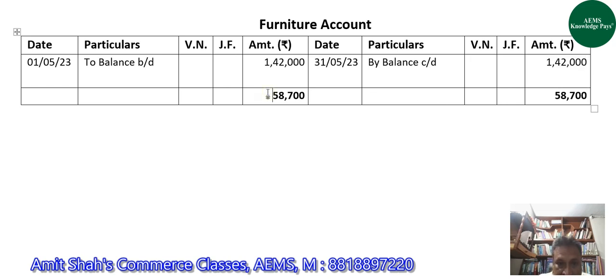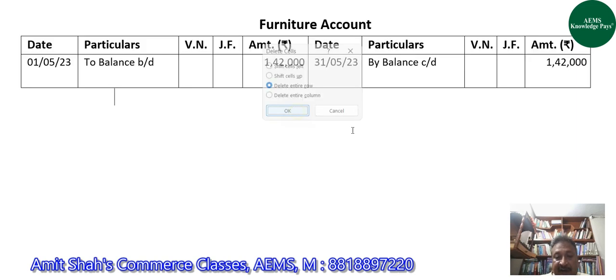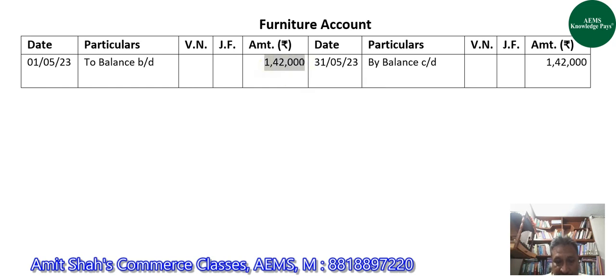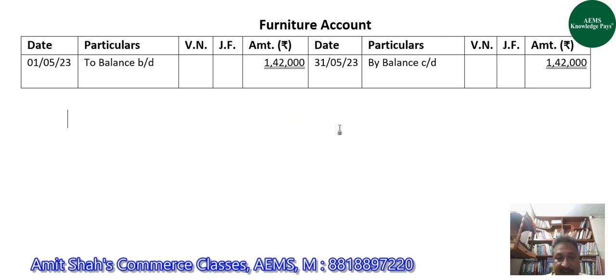Now guys, here this total line will not come. We do total of at least two transactions at the same side. Here we have only one amount. Can we do total of one amount only? We cannot. Correct? And that is why instead of having the line of total, both the sides would be underlined with two lines like this.